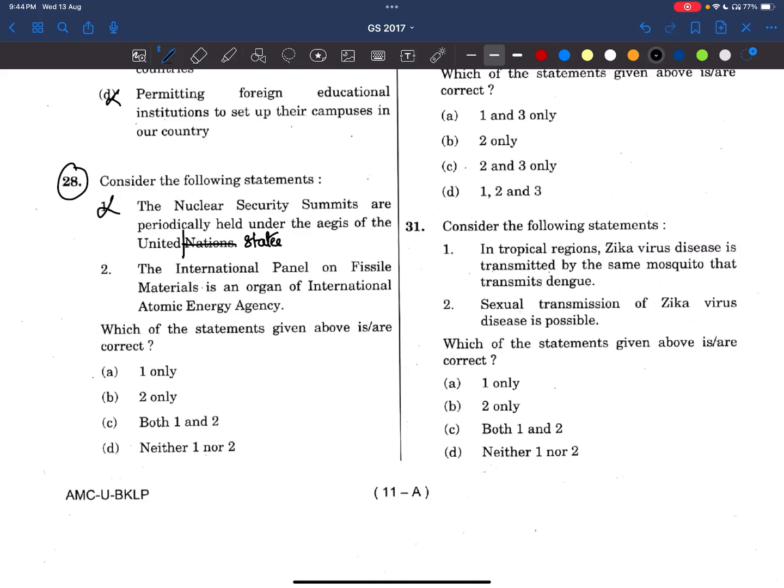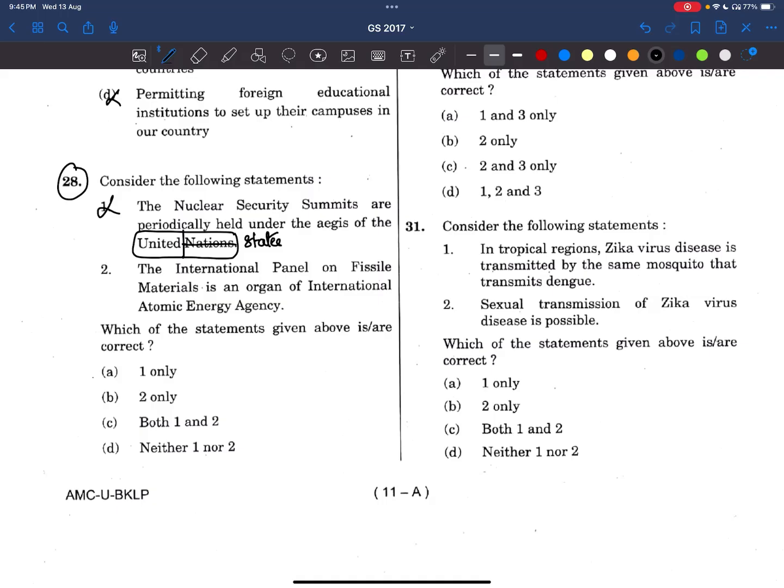In most cases, statements that contain the United Nations, UNEP, or any government institutions, especially ministries and departments, will be wrong, but we'll see in the following questions. There are a few statements where even the departments are correct, so we have to be very careful.